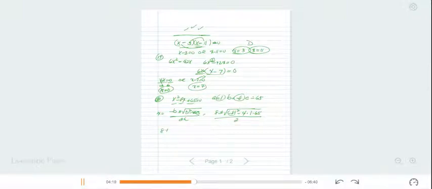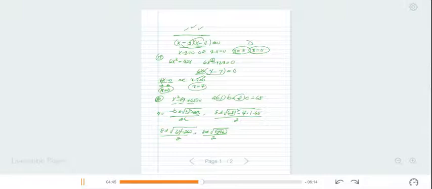So this becomes 8 plus or minus the square root of 64, 8 squared. 4 times 1 times 65 is 260, but that's going to be a negative, all over 2. This simplifies to 8 plus or minus the square root of a negative 196 divided by 2.